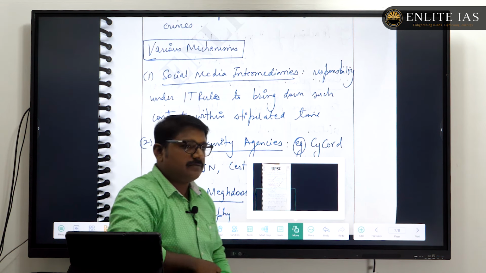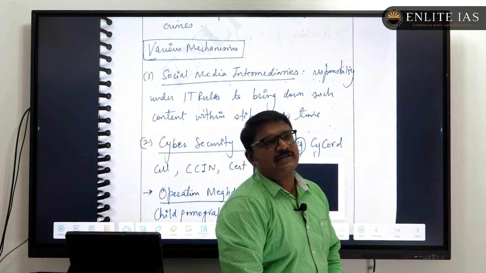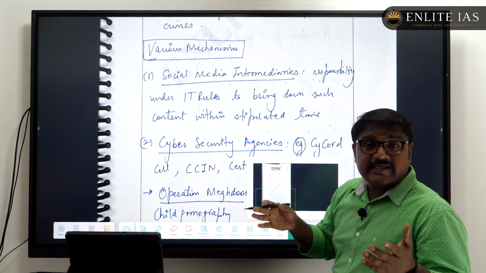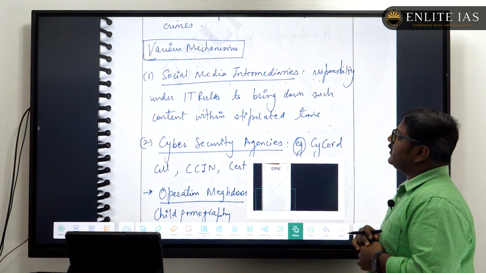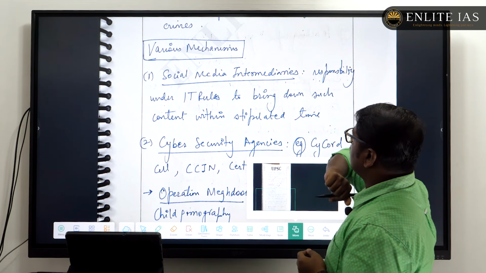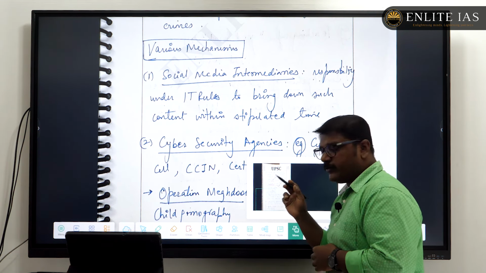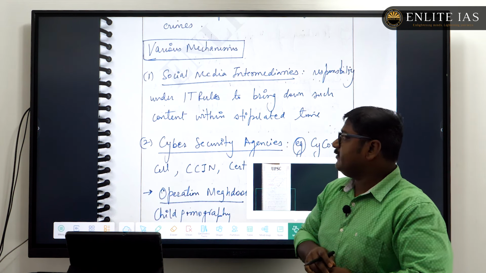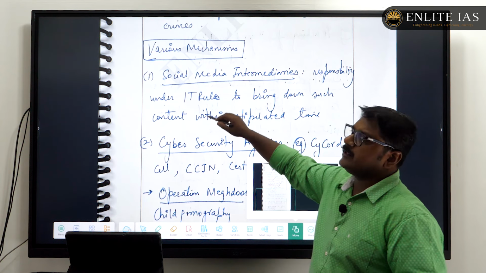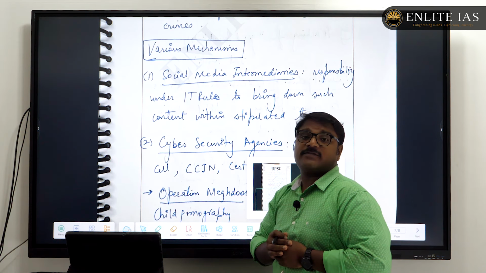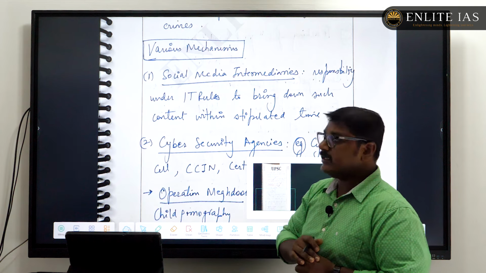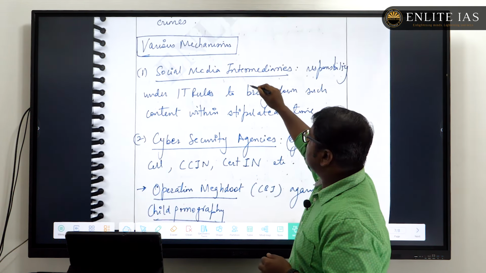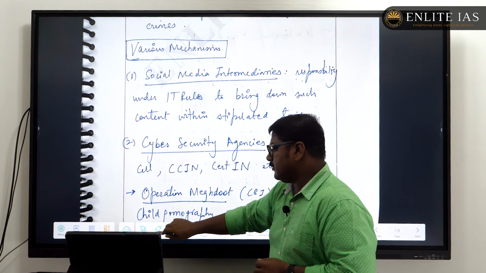Then, after giving the reasons for the proliferation of CSAM, we can move on to the third stage, that is, what are the various mechanisms here. Here you have to bring in the major mechanisms, that is, the legislative mechanisms. Obviously, ample legislative mechanisms are there, and the Social Media Intermediaries Code was there, and the IT Act you can mention here.